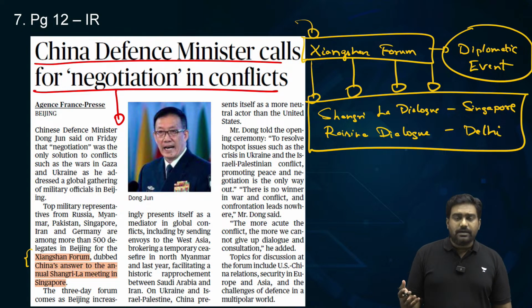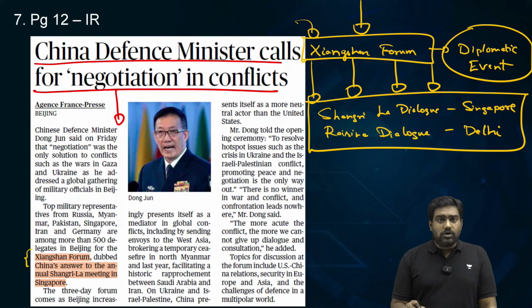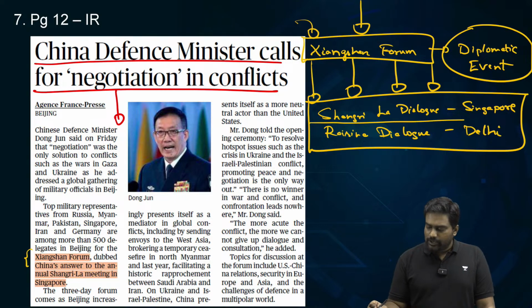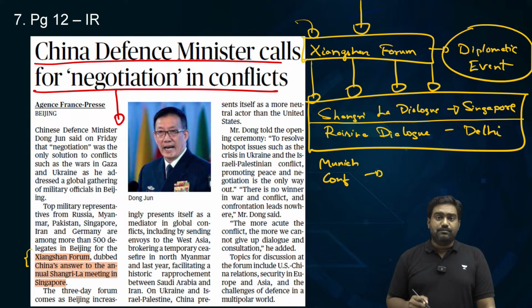So this is a platform to discuss key geopolitical issues, foreign policy and security issues. The most premier event in this domain is the Shangri-La Dialogue hosted in the legendary Shangri-La Hotel in Singapore. In Europe, there is a similar event called the Munich Conference, hosted in the city of Munich, Germany.